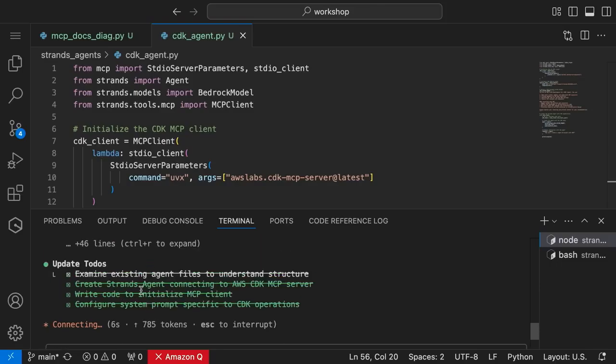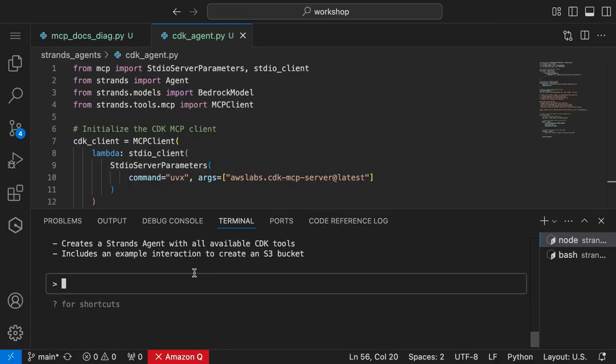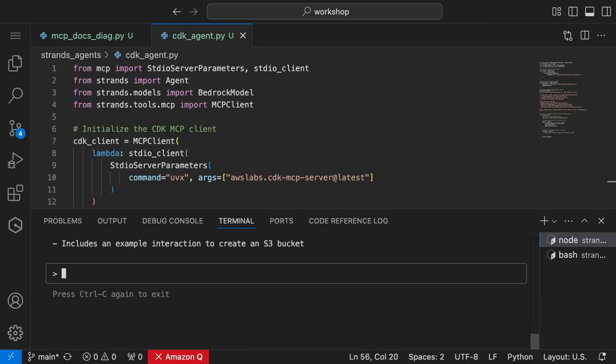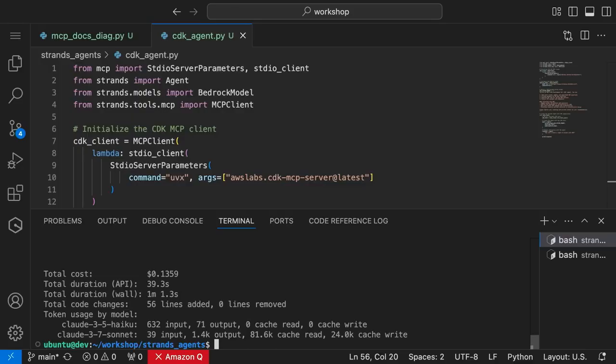All right. Configure Strands agent, MCP client, configure system prompt. It's done it. Perfect. So I'm going to close out of it. And what I like about Claude Code is it actually tells you how much it costs when you end it. So the total cost, how long the API took, how many code changes, which models it used. It used Claude 3.5 Haiku, and used 3.5 Sonnet to understand what the best way is. So using Claude Code with Bedrock is an easy way to get started in building applications like this. And it's now natively inside VS Code, which is very exciting.